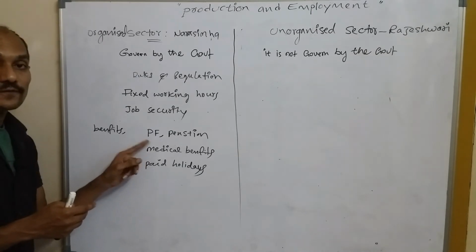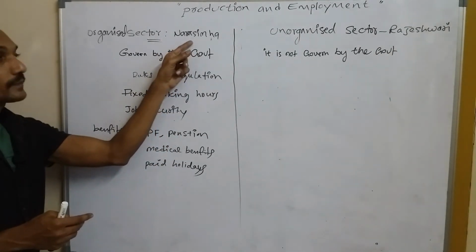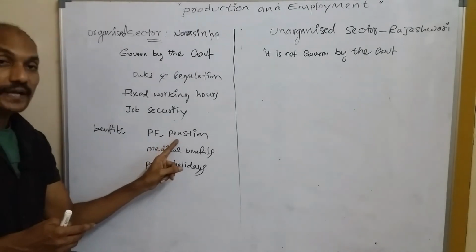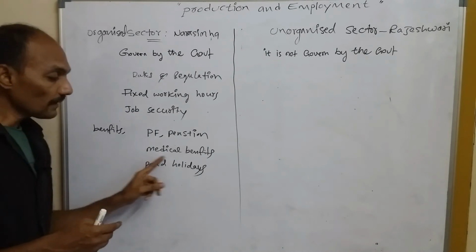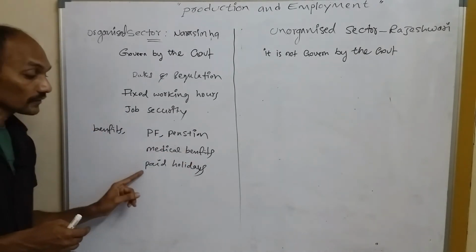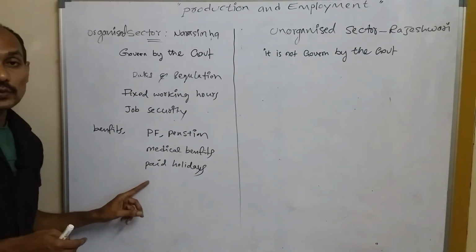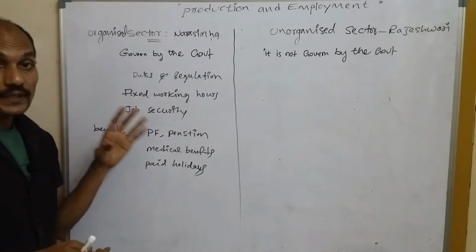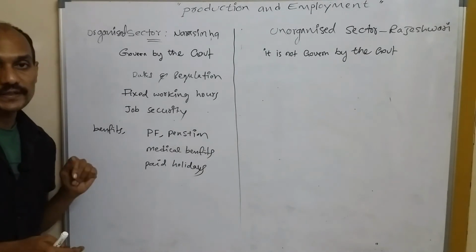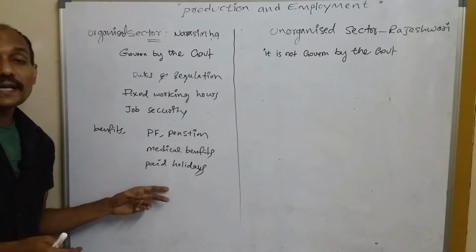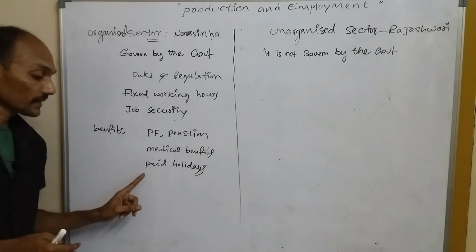It's called provident fund. And also pension. We can see here in the organized sector, after retirement, Narsimha will get a pension every month until his death. Okay, and medical benefits also, and also paid holiday. That means Narsimha does not go to office on Sundays, because Sunday is a holiday. Here Sundays are paid holidays. That means he will get wages on Sundays also, because it's a paid holiday.